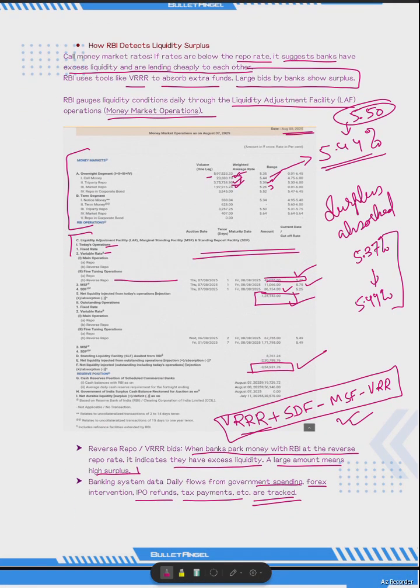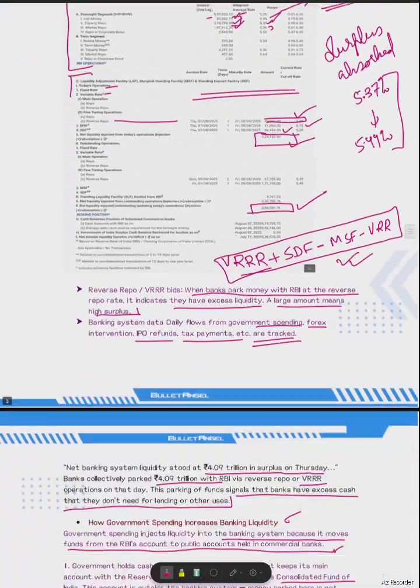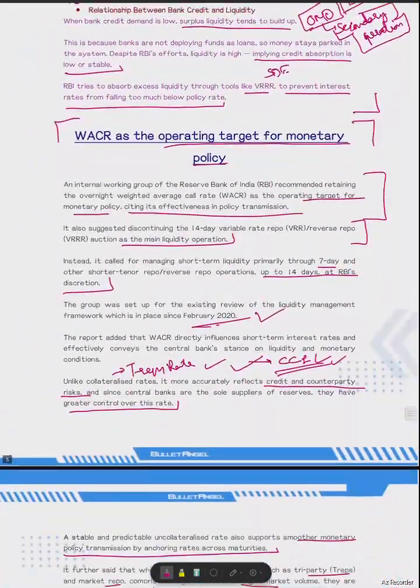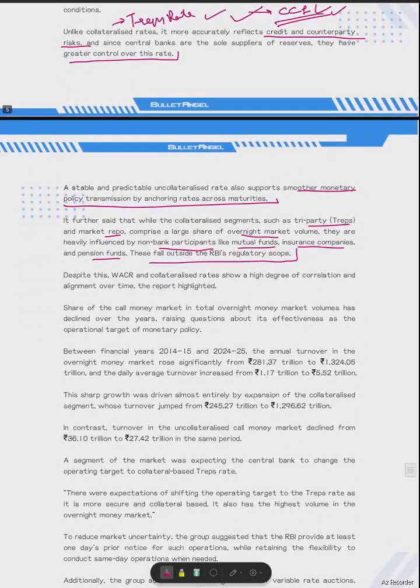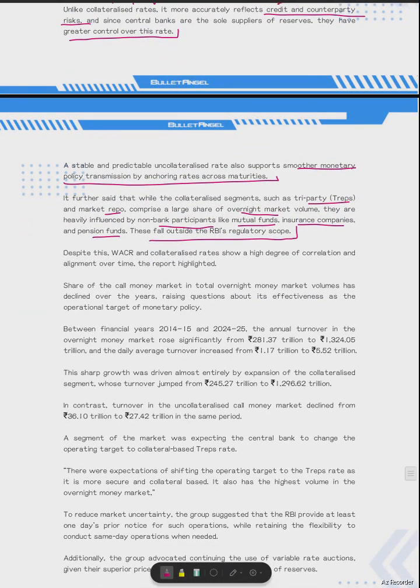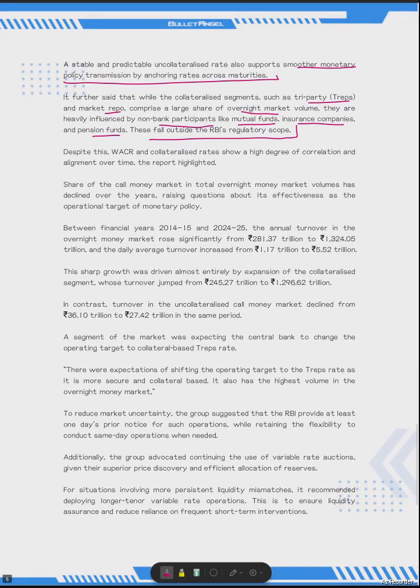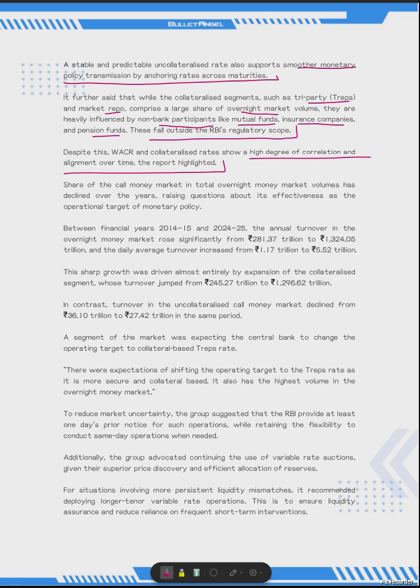So volumes are there in the tri-party or market repo. Both are collateralized lending, whereas call money is uncollateralized. So that effect is influencing those rates in the determination. And of course, the mutual funds and insurance companies are also using these TREPS or market repos. So it may not actually depict the true picture, which is the case with weighted average call rates, because it's uncollateralized. Despite the WACR and call rates showing a high degree of correlation and alignment over time, the report highlighted: